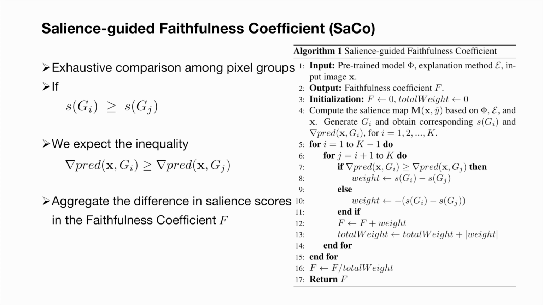SaCo conducts exhaustive comparisons among pixel groups. The fundamental principle underpinning SaCo is that a group with higher salience should exert more effects compared to a group with significantly lower salience, which can be reflected by the inequality here. This salience-aware violation test will go through all possible pairs of pixel groups and aggregate the differences in salience scores into a faithfulness coefficient, F. A higher F indicates greater faithfulness of the explanation.